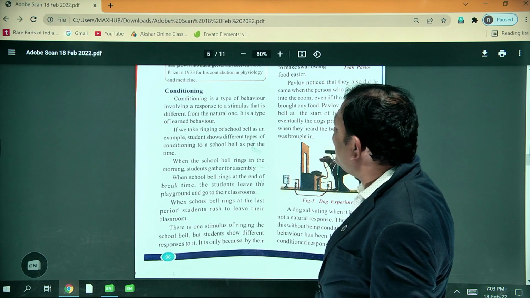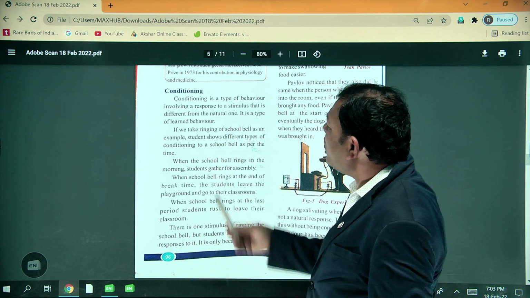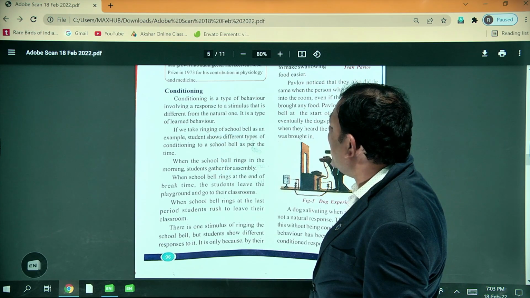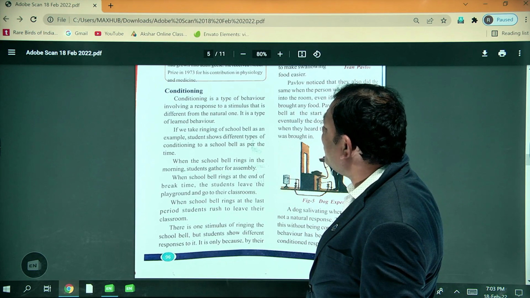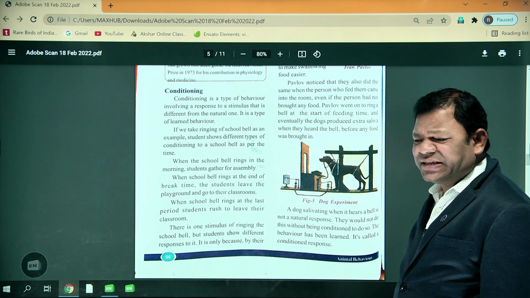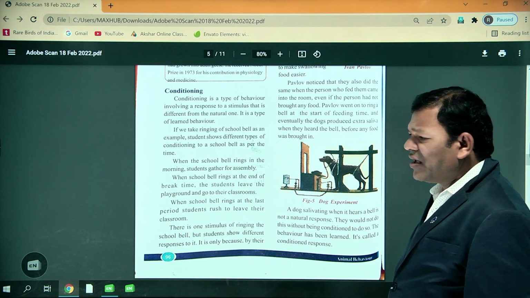Again, once I read, you can see. Conditioning is a type of behavior. It involves a response to a stimulus that is different from the natural one. It is a type of learned behavior. Is it correct?